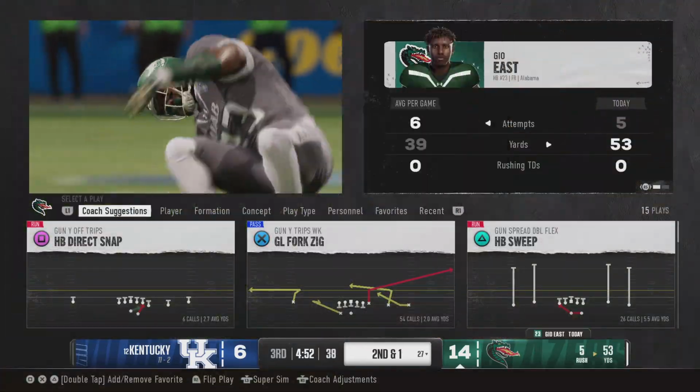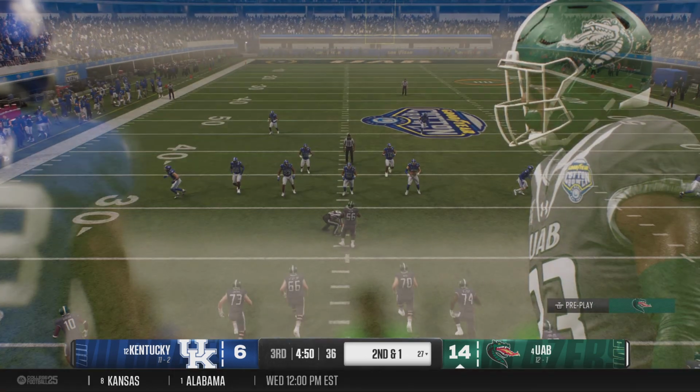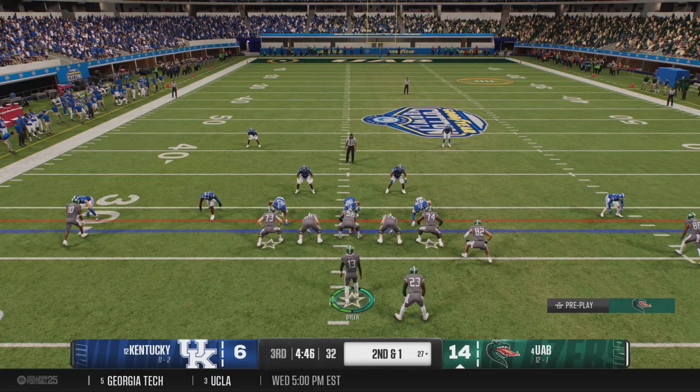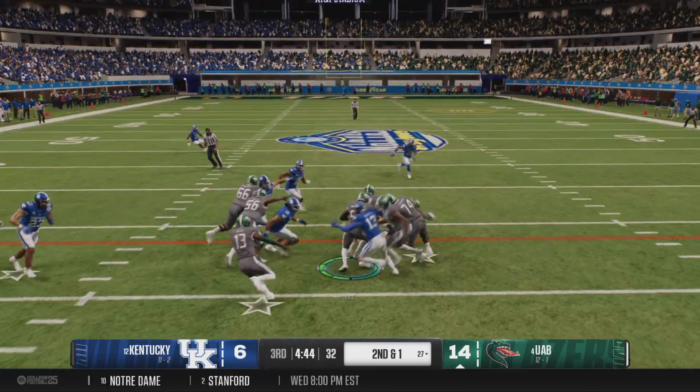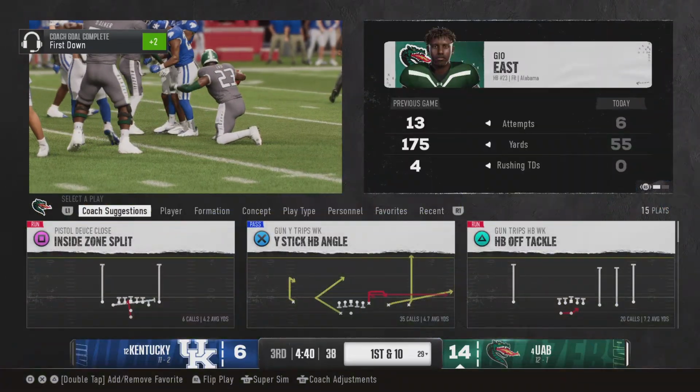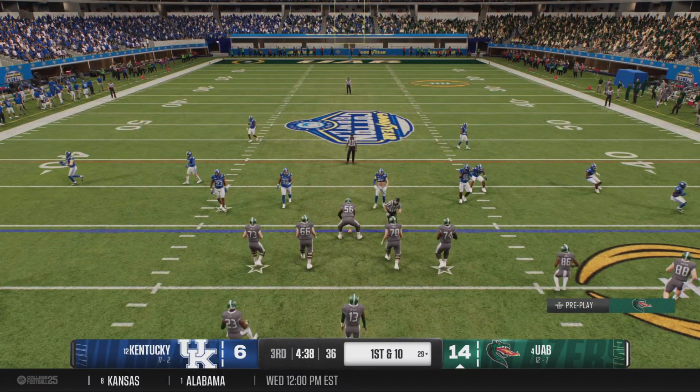Great job by the offensive line here, opening up some holes and giving the running back room to run on first down. Plays like this can open up the playbook for the play caller, allow him to make that defense think, are they going to run? Maybe play action, maybe throw the ball downfield. First and 10 now for the offense.